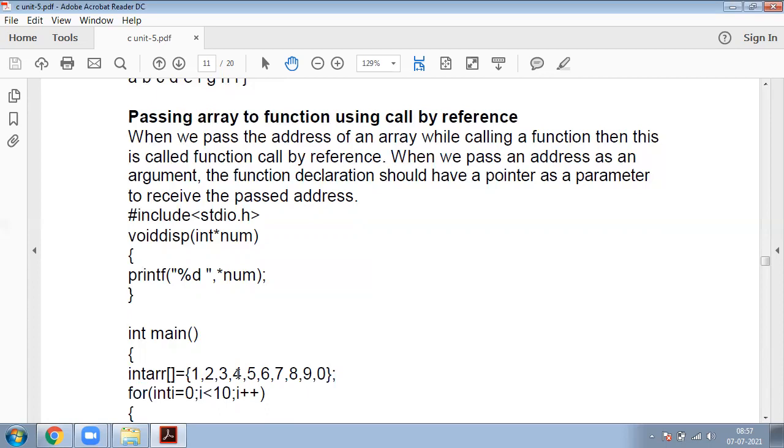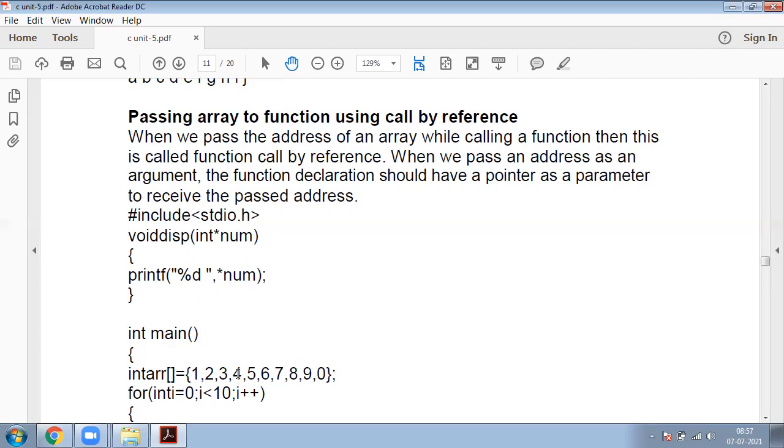When we pass the address of an array while calling a function, then this is called call by reference.